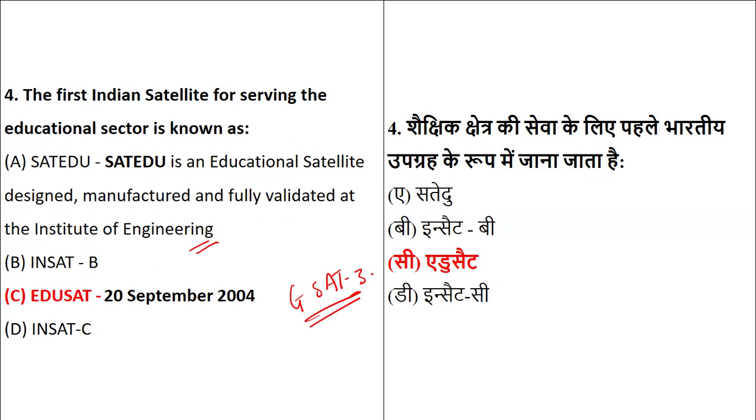Whereas INSAT B is the Indian communication satellite. INSAT C is with respect to the communication satellite. So please make sure you know what the question is basically asking. Many times students get confused that satellite is a topic of ICT, a topic of communication. Here they have clearly mentioned it is for the education sector. I have also given the year of establishment, in case you get a question on that, you can remember this also, right?